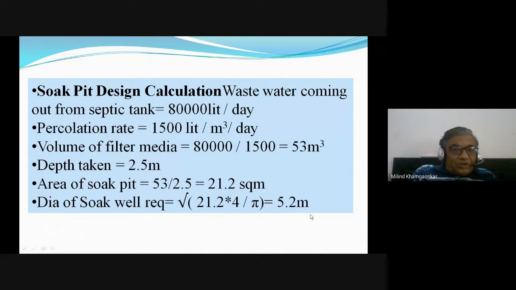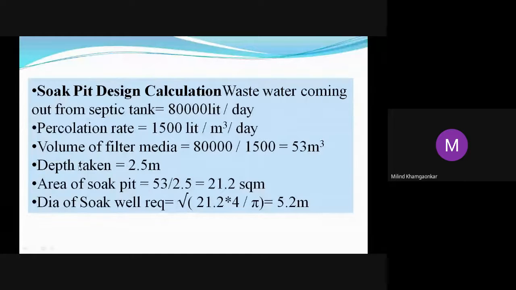So that is 5.2 meters. So 5.2 meter in circle diameter and 2.5 meters in the depth is the size of it. Okay, so in this way we have designed the septic tank along with soak pit.